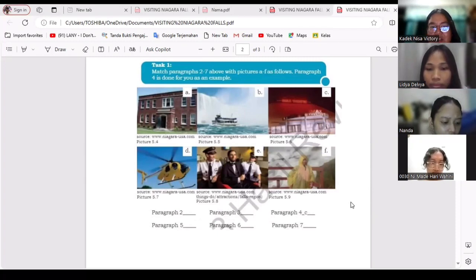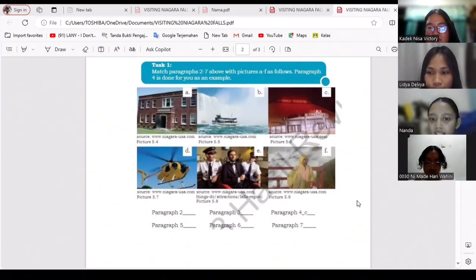The next picture is paragraph 5. Who wants to try? Yes, Nanda. In paragraph 5, the sentence in bold is Niagara Science Museum. The answer is A. Okay, nice, Nanda.